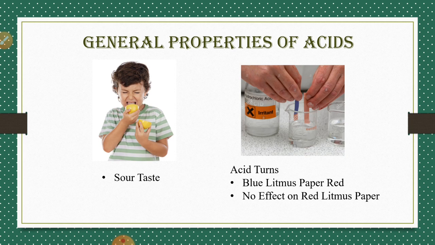Litmus paper is of two colors, blue and red. Acids turn blue litmus paper red, and there is no effect on red litmus paper when it is dipped in the aqueous solution of that acid. So with the help of litmus paper, we can identify a certain substance as acidic or basic.